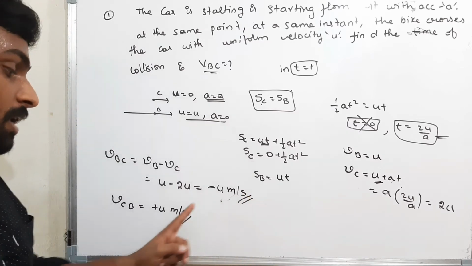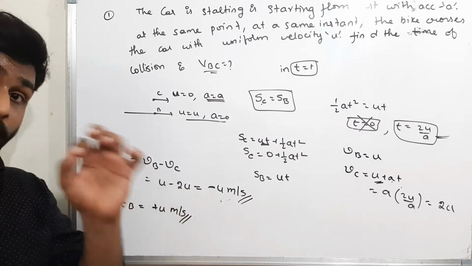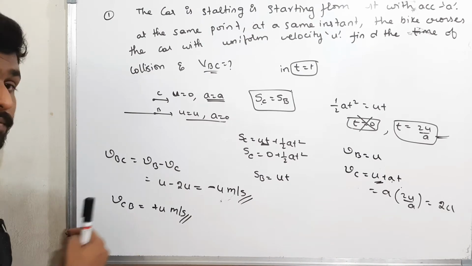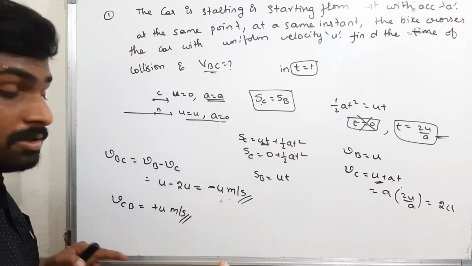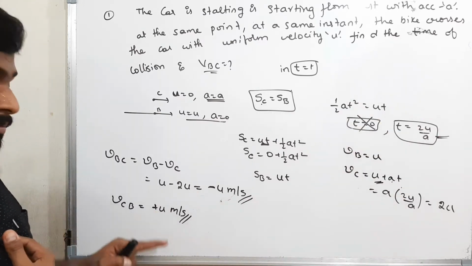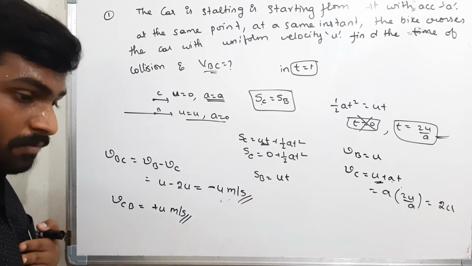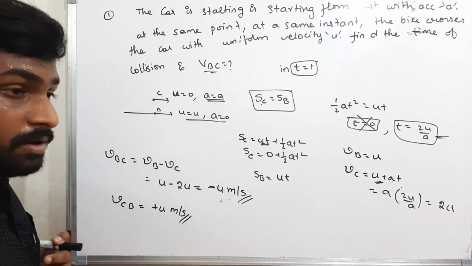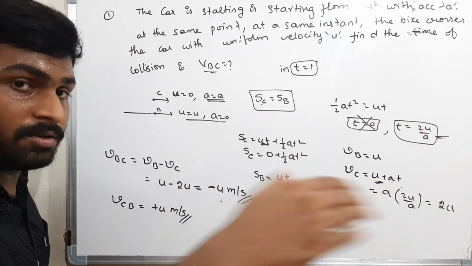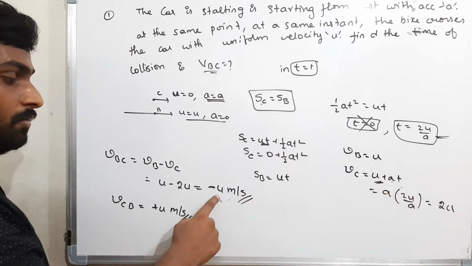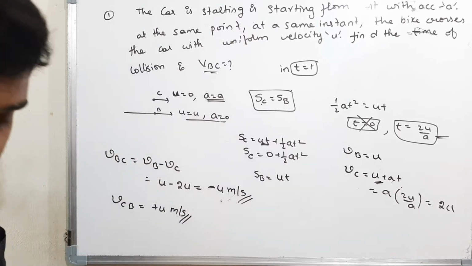Please see the answers carefully. Minus and plus denote the direction. These directions are very important. The bike will feel as if the car is moving forward. The bike will feel as if the car's velocity is u more than the bike's. Velocity of car is 2u, velocity of bike is u. It means my velocity is 10, my friend's velocity is 20. I will feel as if my friend is moving with a velocity 10, therefore plus. Now my friend will feel as if my velocity is minus 10. Therefore, the velocity of the bike with respect to the car is minus u. Please be careful. Okay, we will see one more problem next.